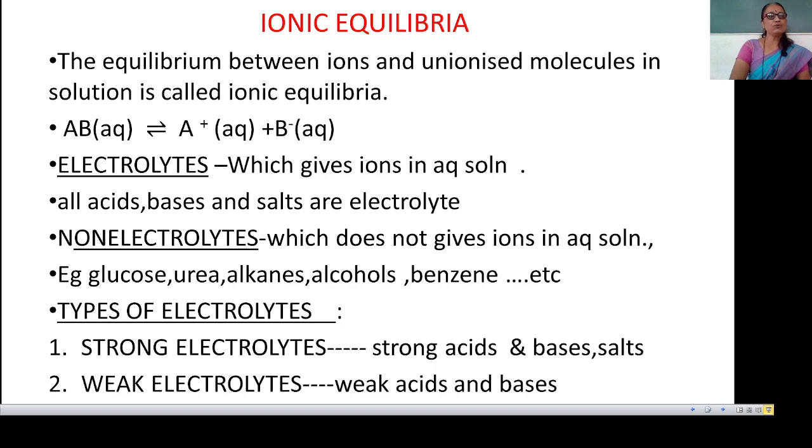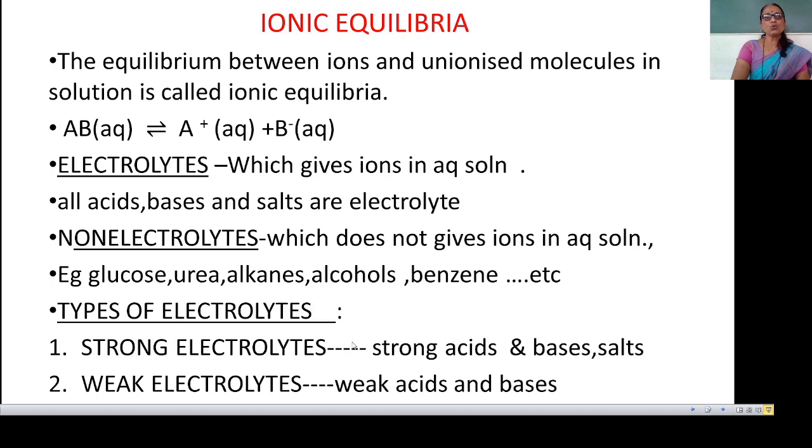Next is the types of electrolytes. There are two types of electrolytes, strong electrolytes and weak electrolytes. Then which are the strong electrolytes? The substances which ionize almost completely are called strong electrolytes. Those which undergo almost complete ionization or dissociation in aqueous solution are strong electrolytes.